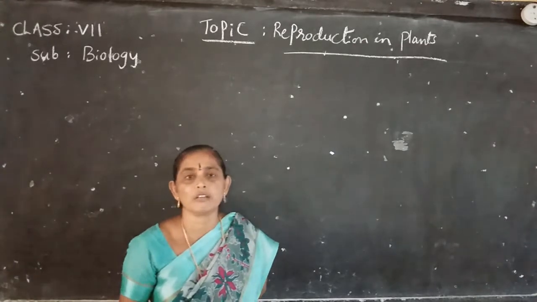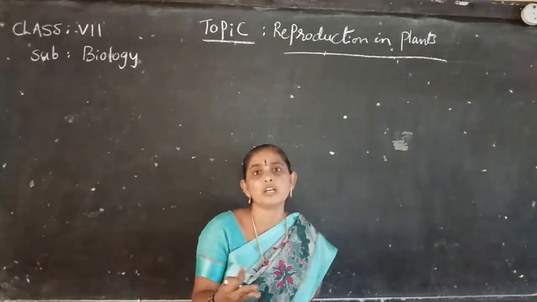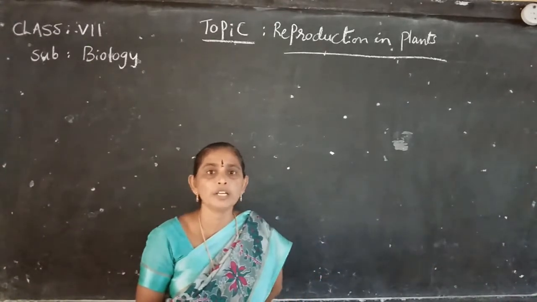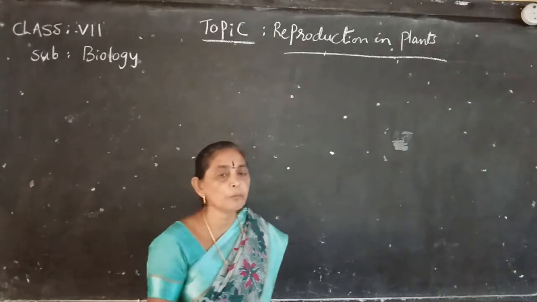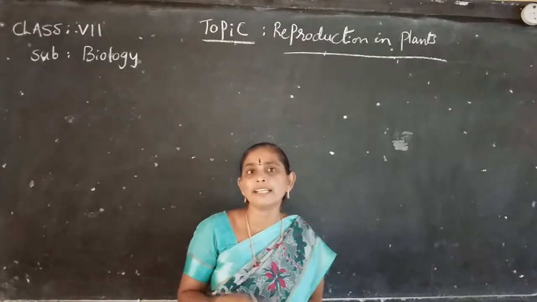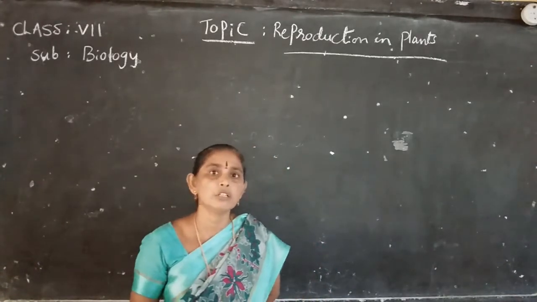Vegetative reproduction: vegetative parts like roots, stem and leaves producing young ones is called vegetative reproduction. Examples are sugarcane, bryophyllum and curry leaf plant. Carrot, beetroot and radish also reproduce through the roots.